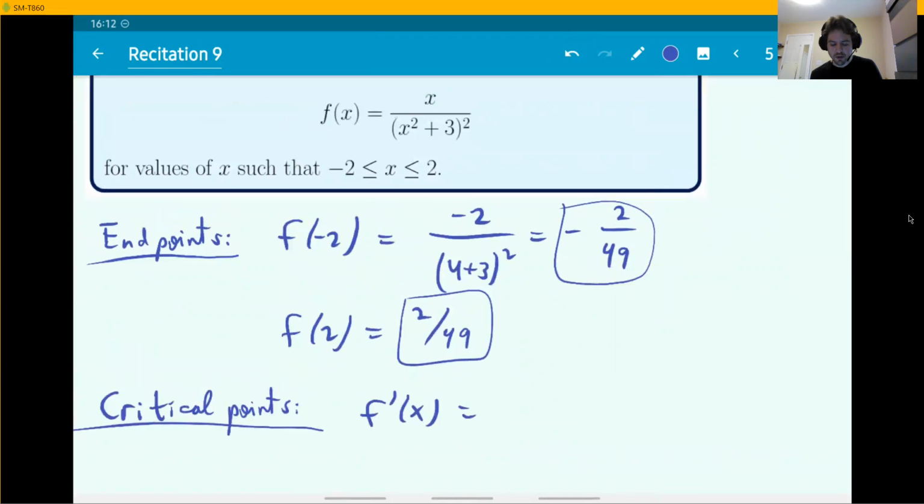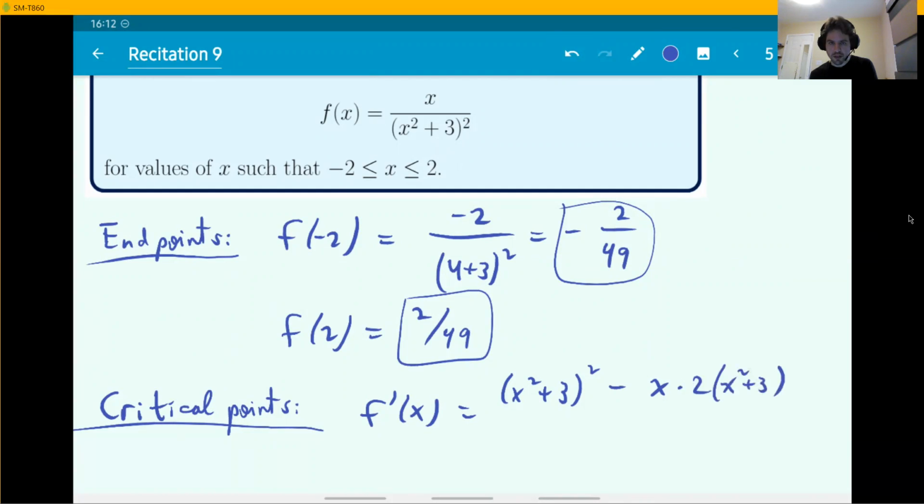F prime here requires the quotient rule. I'm going to be applying that in here. You have low d high. D high is just 1, minus high d low. How do you find d low? That's a chain rule because you have something squared where that something is also a function. So according to chain rule, really quickly here, the derivative of the outer function, which is the square function, would give you 2 times the inner function.